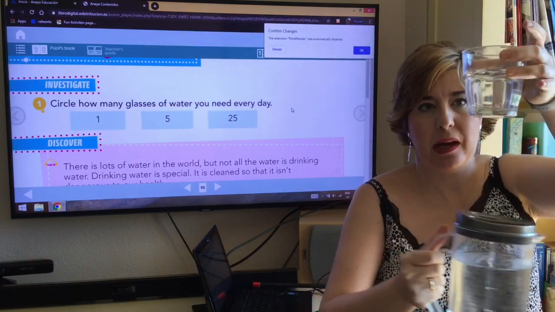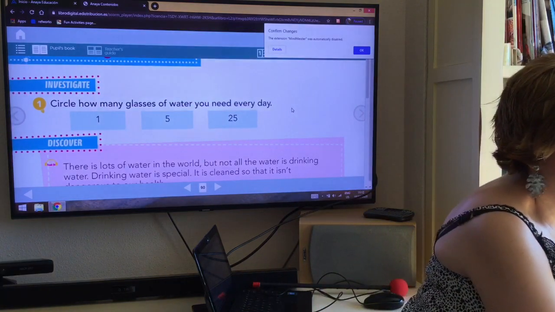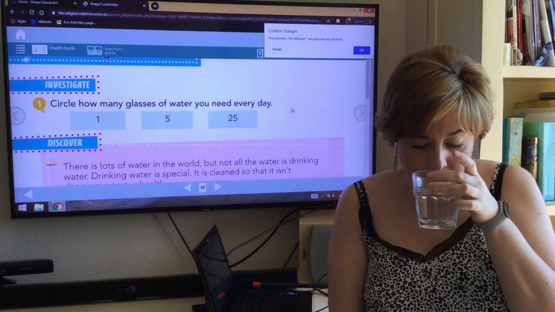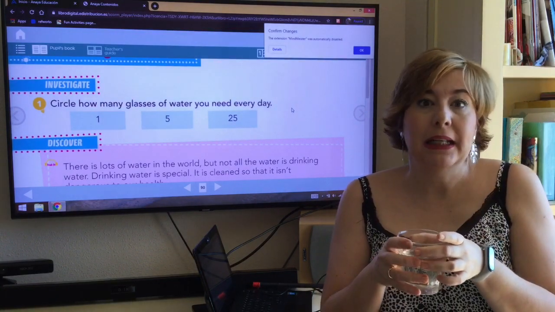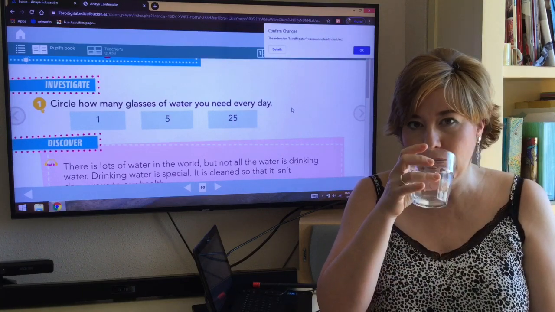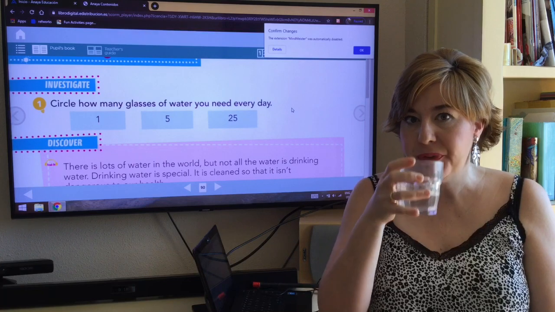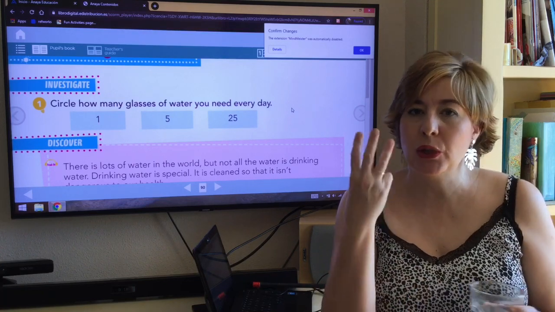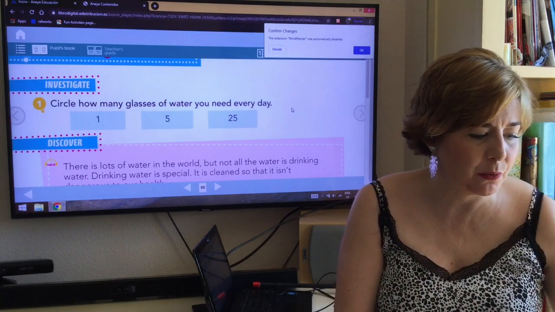It's transparent, okay? Water has no smell. If I smell it, it doesn't smell like anything. And water has no taste. It tastes like nothing, okay? Those are the three main characteristics of water.